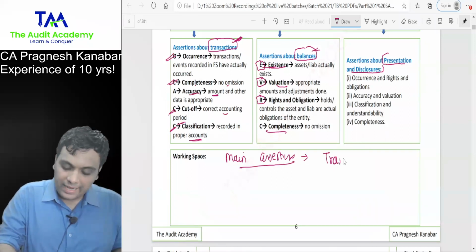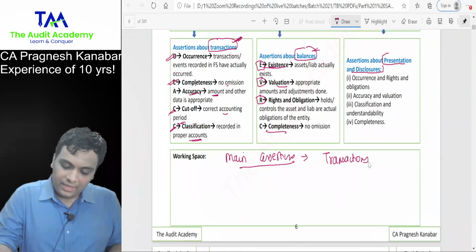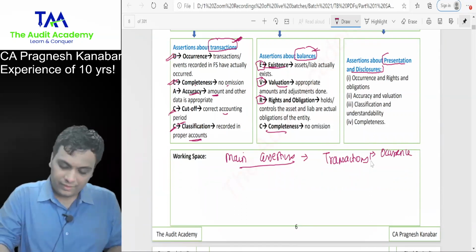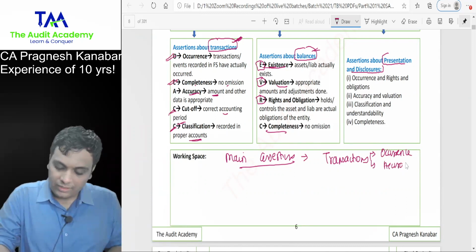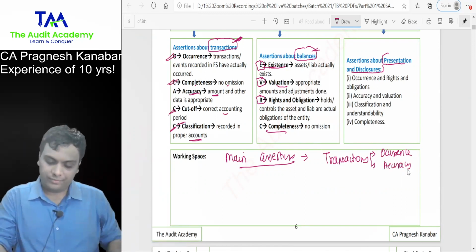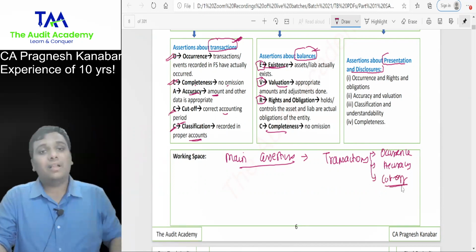In case of transactions, the main assertions are occurrence, whether it has actually occurred or not. Accuracy, whether it is recorded at the correct amount or not. And cutoff, correct accounting period.